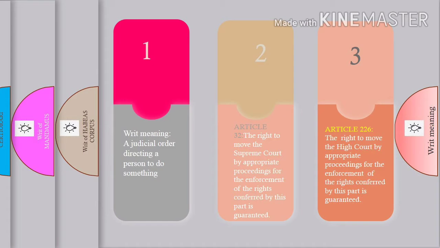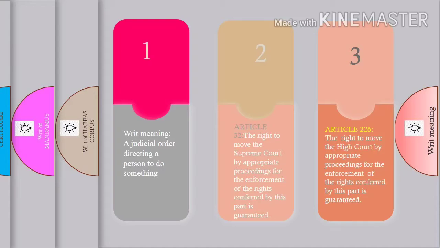There are mainly 5 writs. We can see them in the next slides. But here, how to go through writs? What is the way? Here, Article 32: the right to move the Supreme Court by appropriate proceedings. The enforcement of the rights conferred by this part is guaranteed. And Article 226 of the Constitution: the right to move the High Court by appropriate proceedings for the enforcement of rights conferred by the part is guaranteed.